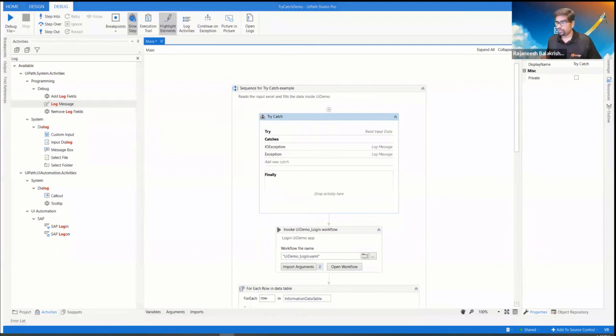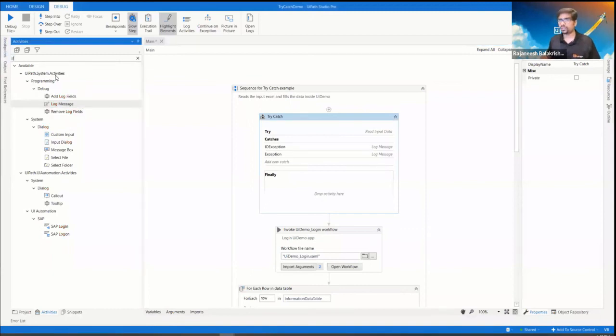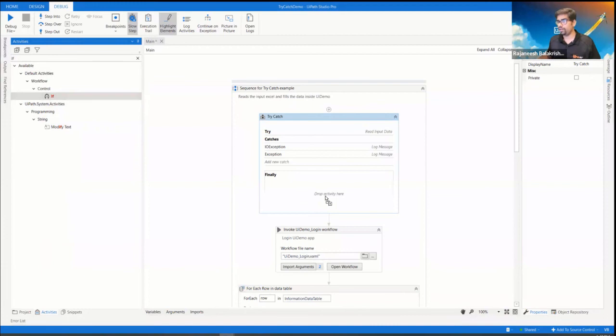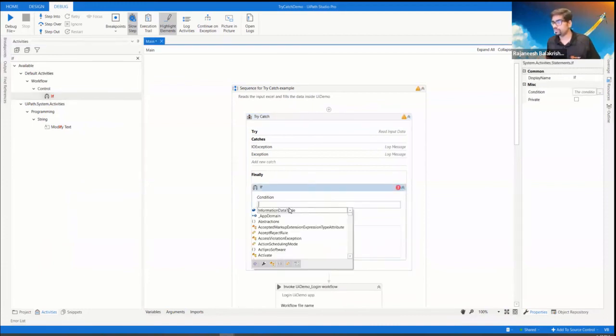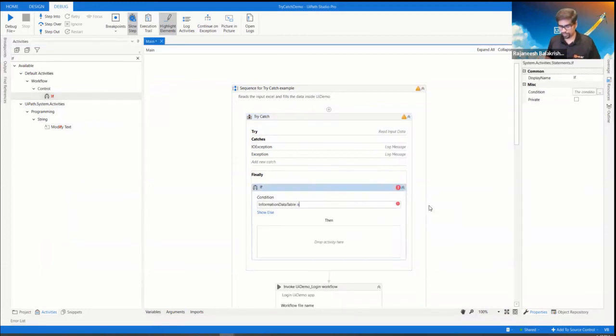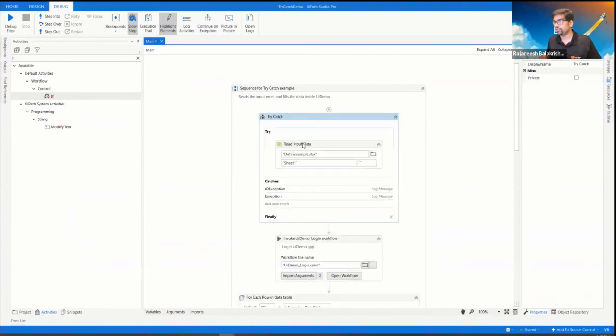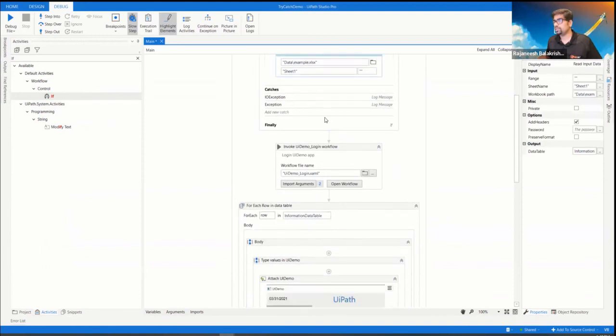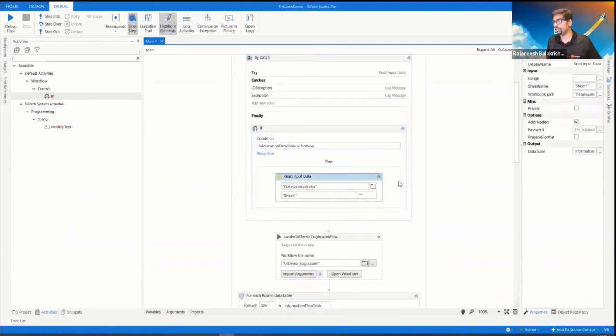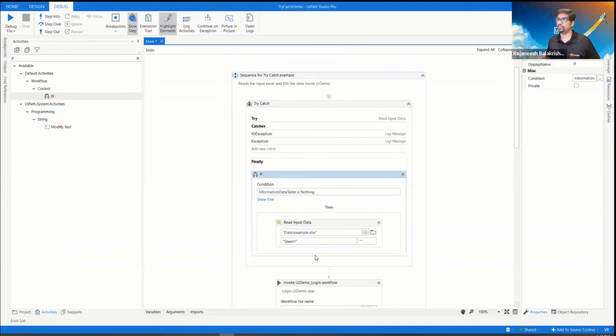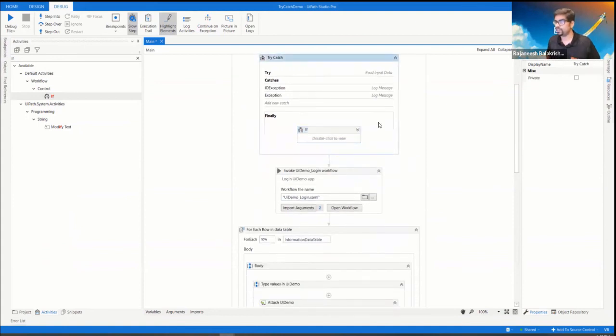So in the finally block you can add some conditions. If there is nothing in the data table, if the information data table is nothing, then you can read this input again, right? So that is what you are taking in the finally action. In that way, we make sure it is handled accordingly, and then you are reading it. So that is one scenario we have handled.